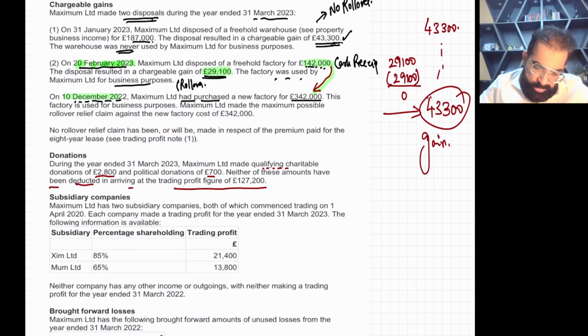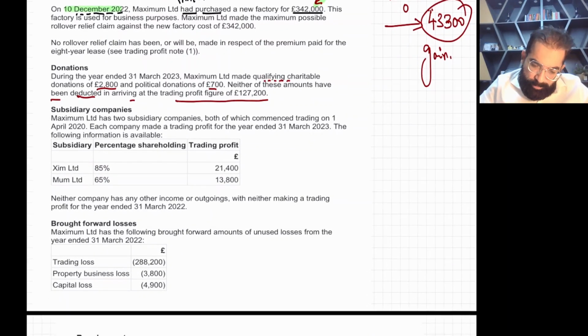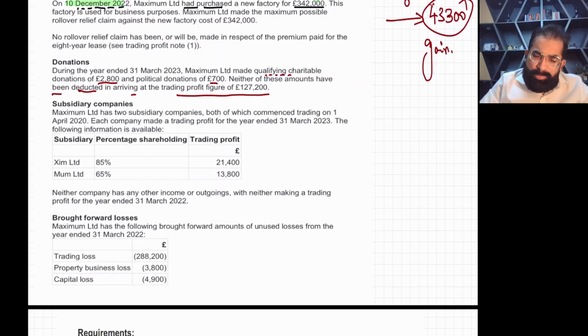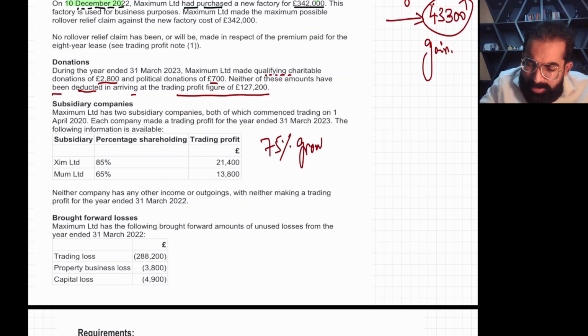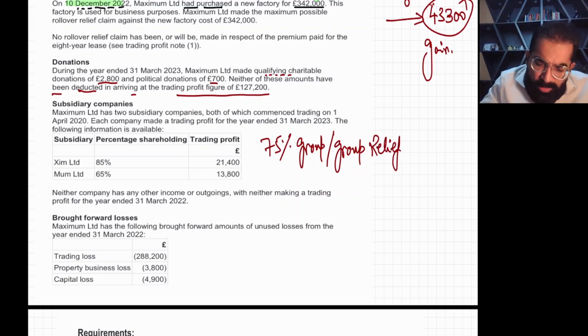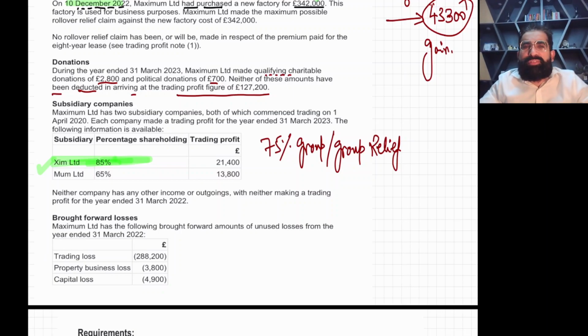Now the last thing, these subsidiaries they have given you because they are going to test you for the 75% group, or we call it the group relief group. Remember, 75% group or group relief group. So only this Zim Limited, where you have 85% holding, is part of your 75% group. The Mum Limited is not part of your 75% group. That means you cannot transfer your losses, or you cannot take losses from this Mum Limited. Okay.